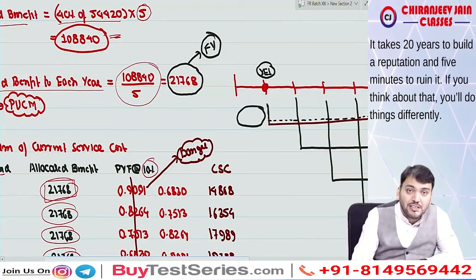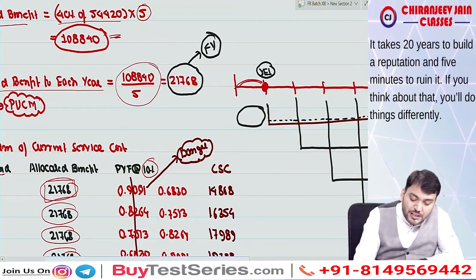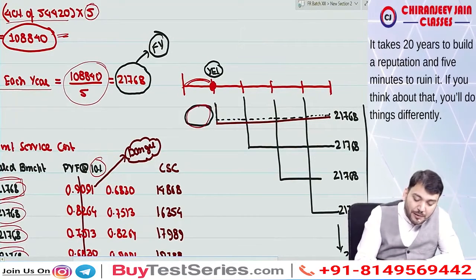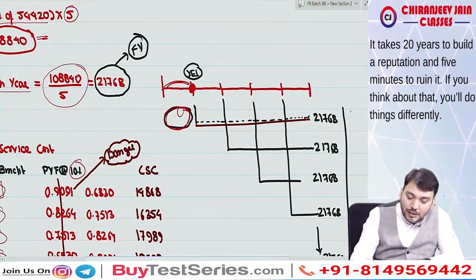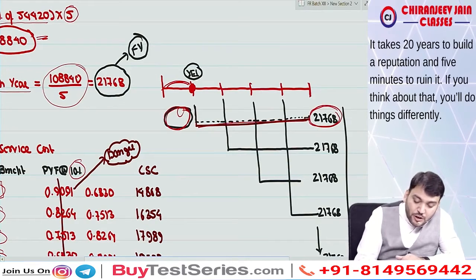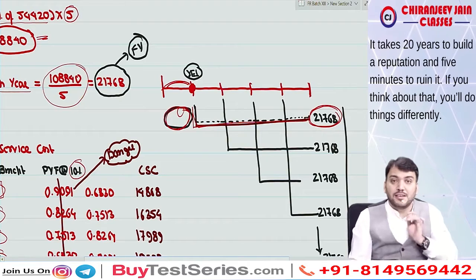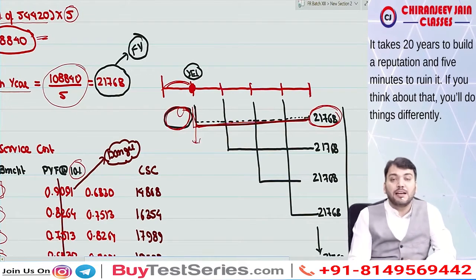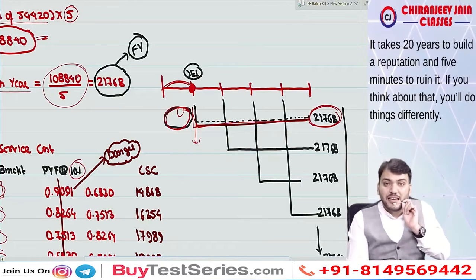Means we are recognizing employee benefits expense for year end 1, and this service is already provided, and this is payable at the end of 5 years. So whatever allocated benefit, that allocated benefit is payable after 4 years now. So it means we'll do discounting for how many years? 4 years. Correct? Are you getting what I'm saying? So this becomes the present value of this allocated benefit, and that will be the amount of current service cost.